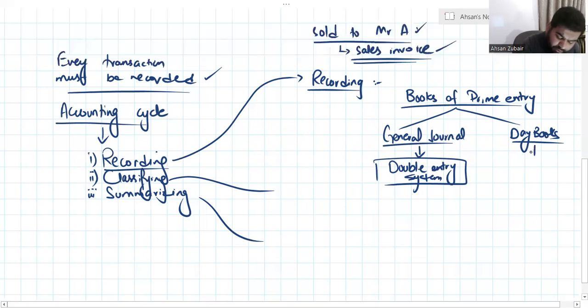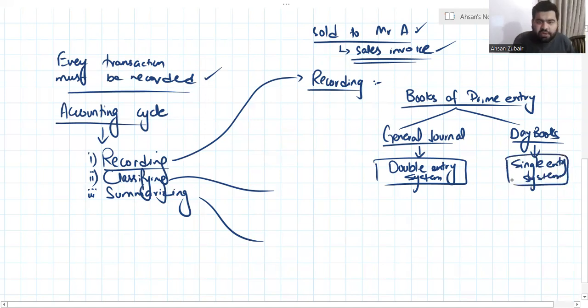And in day books, obviously you have to record something, but it is not on the double entry system, but on the single entry system, that we will be discussing after the double entry system. After completing our double entry system, we will go to the single entry system. What is single entry? How to do single entry? And what are day books? What is general journal? Every topic would be covered.